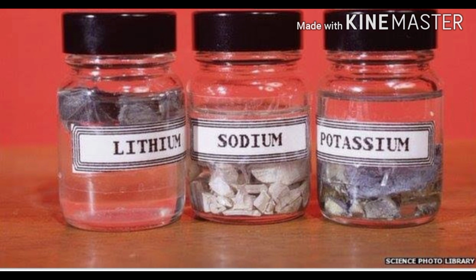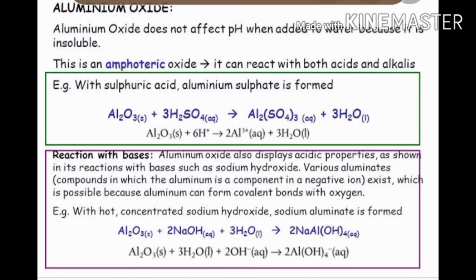We have learned in activity 3.8 that metal oxides are basic in nature. They react with the acid. But there are few metal oxides which are amphoteric in nature. What is an amphoteric oxide? Amphoteric oxides are those which can react with both acids and alkalis.